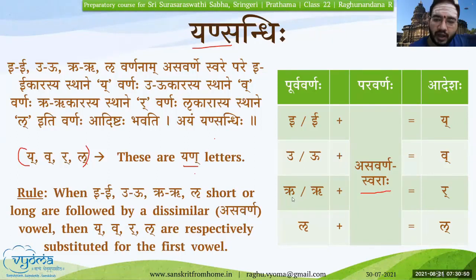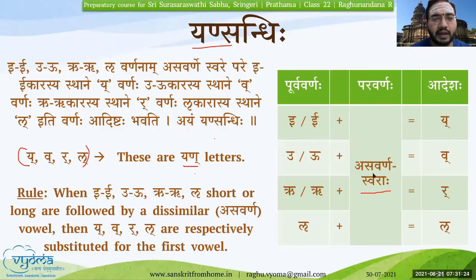Similarly, Rikarasya Murdha, Repasyapi Murdha, Likarasya Dantaha, and Lakara, La also is Danta. So you can see the place of origin of these letters is directly relevant for the Sandhi, because it is a sound being produced, and because of the nearness of various sounds, there will be some modification in the final sound that comes out of our mouth. So because of that, we'll be able to correlate it.